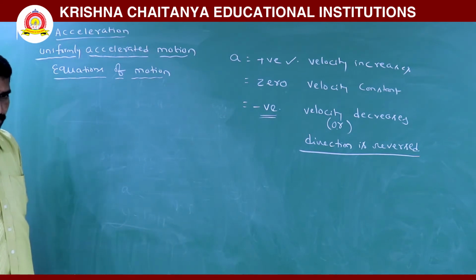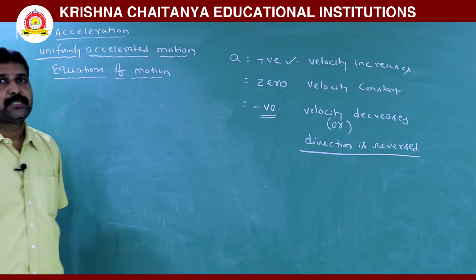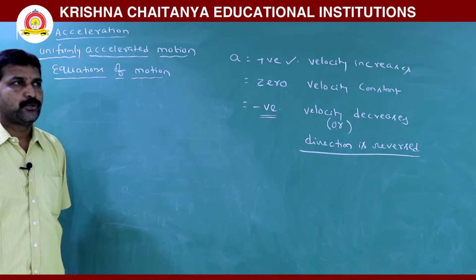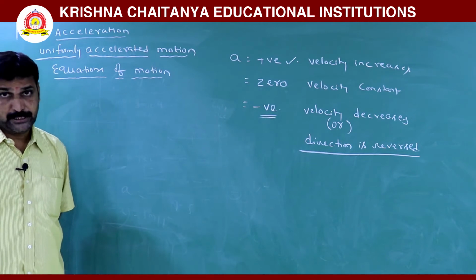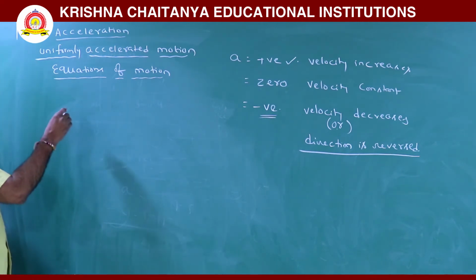Equations of motion. Now what are these equations of motion? Already you came across these equations of motion in your lower standards.